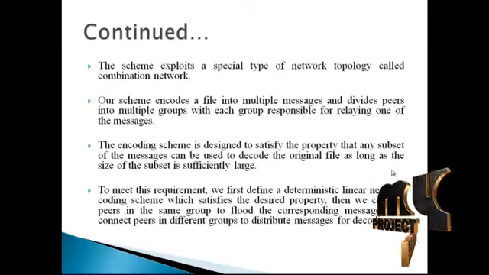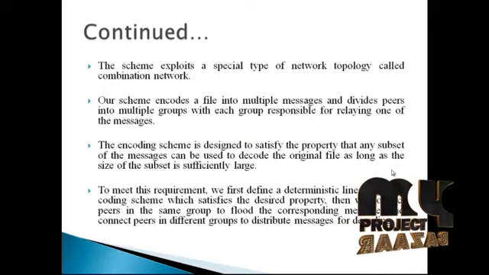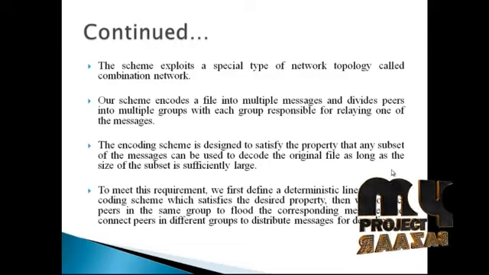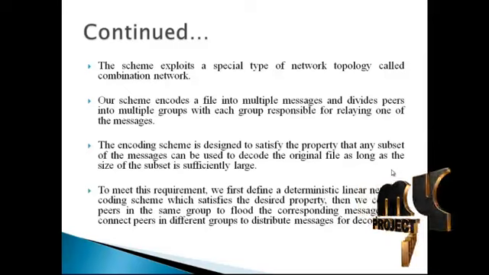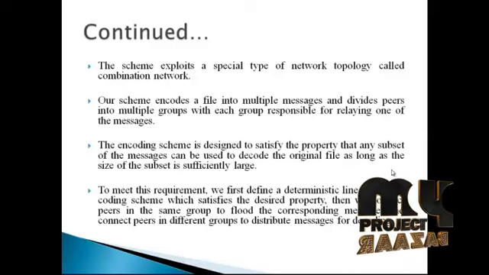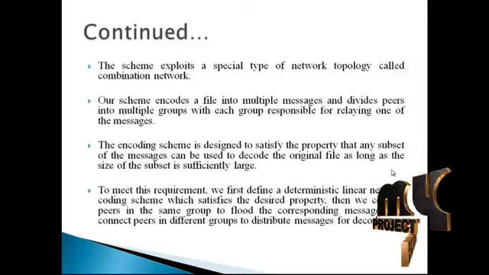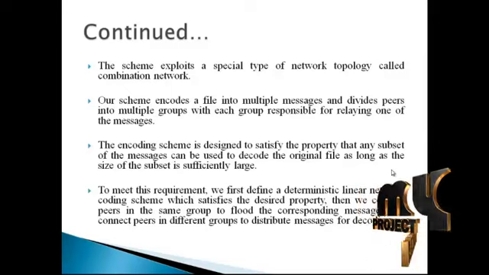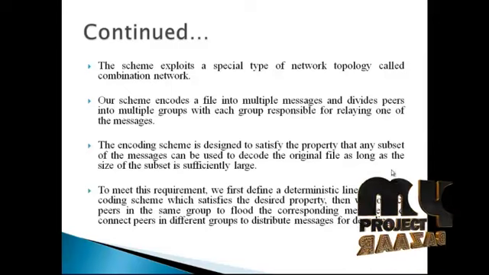The proposed scheme exploits a special type of network topology called a combination network. So, the proposed system merges the various types of networks that are connected to the client systems. The client systems can upload the files whenever they want to download the files. This process is called the seeding process. Whenever a system downloads a file, it is also automatically uploaded by the software. So the software is called peer-to-peer network software.